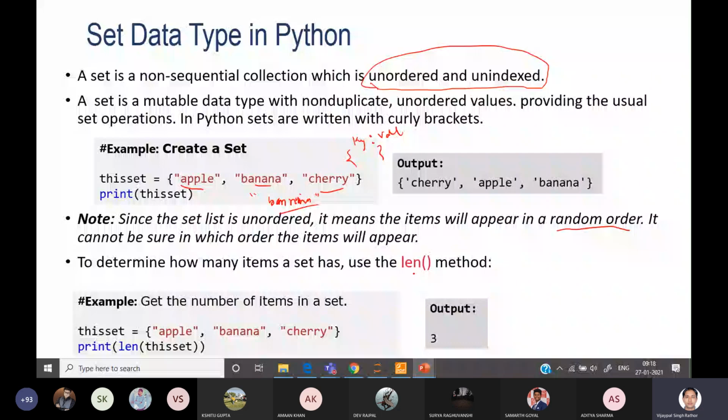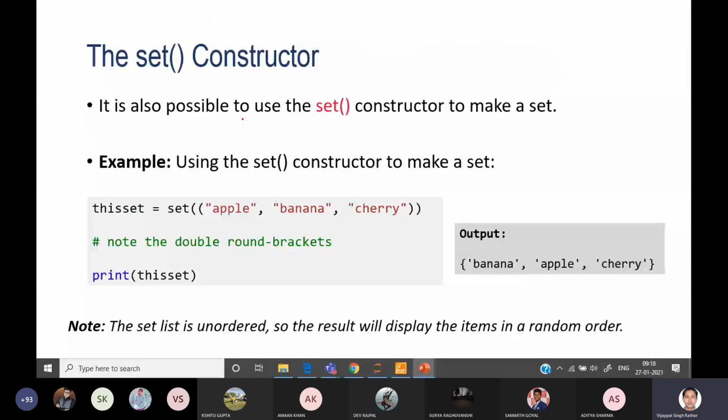Now, defining an empty set and initializing the set. If you want to define an empty set, then you can directly specify the set constructor here. You can see, it will create an empty set. So you can get length 0 here.